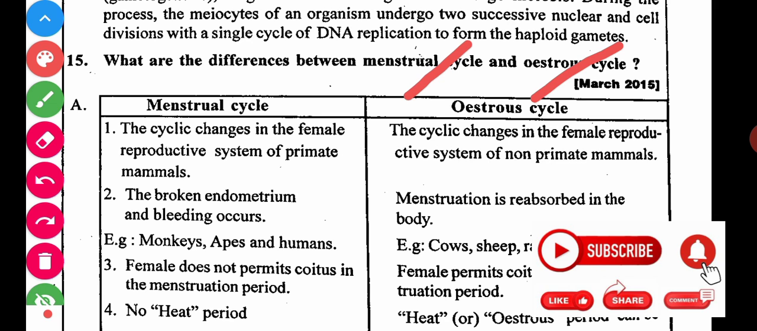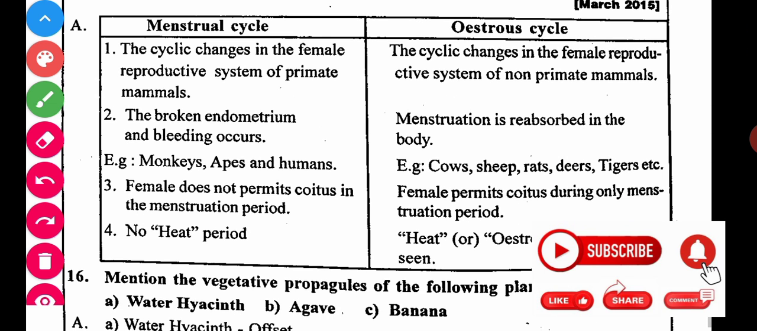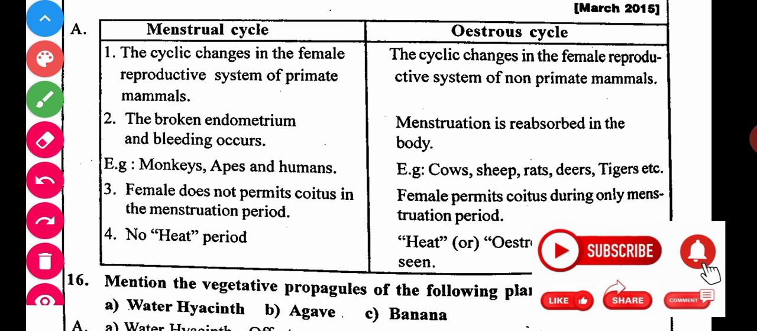Next, differences between menstrual cycle and estrous cycle. Menstrual cycle mostly occurs in primate mammals like humans and monkeys. But estrous cycle we find in some animals like cows, sheep, etc., non-primate animals. In the estrous cycle, the endometrium is reabsorbed in the body. In menstruation, the endometrium breaks down and bleeding occurs. Here it doesn't. So that question is very important, and you can concentrate on it.